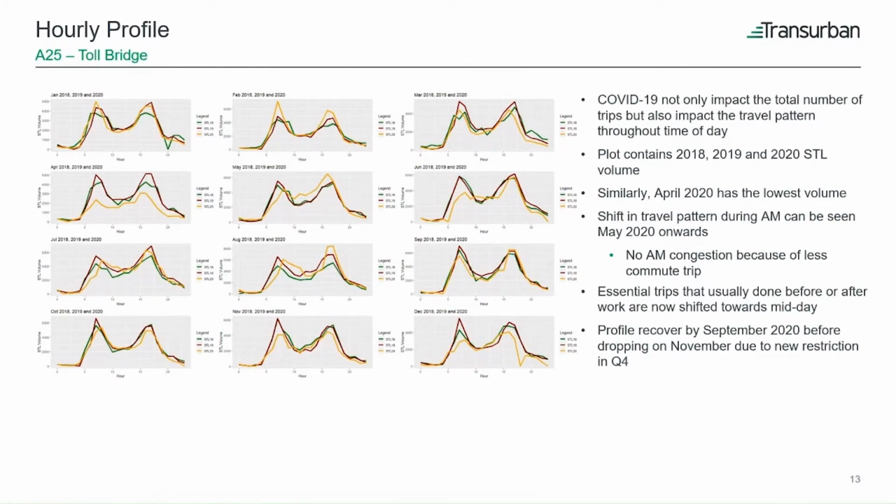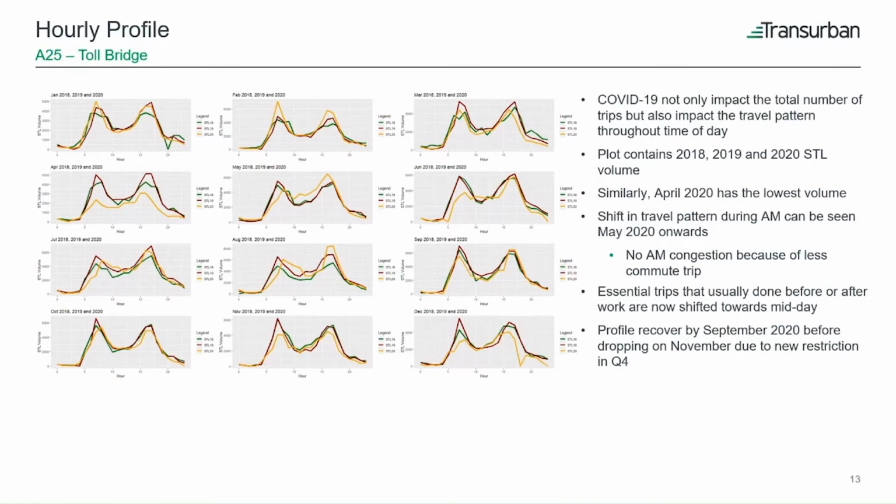In the hourly profile from May 2020 onward, we don't see much congestion in the AM peak, and the AM peak slightly shifts to the right, near the AM shoulder time. We can also see a much flatter profile during midday.